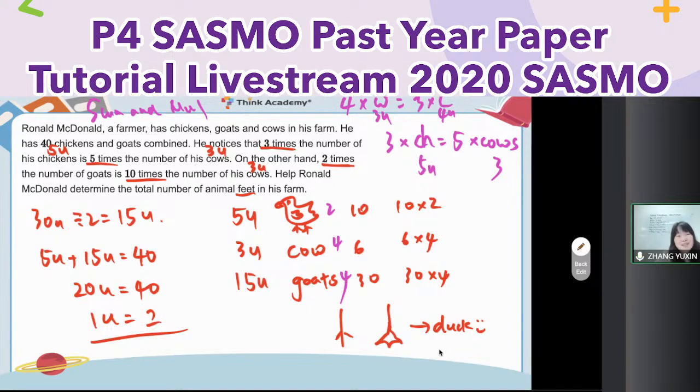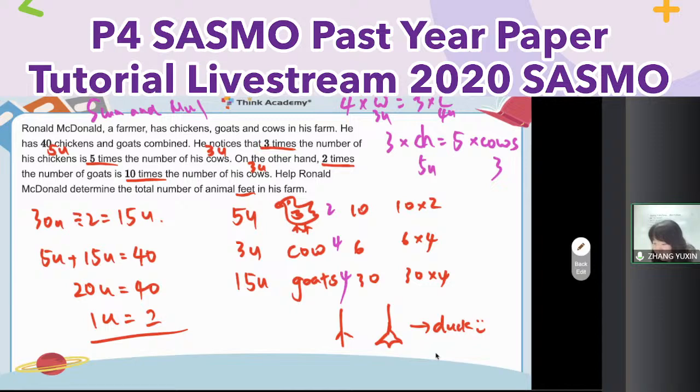But this time there are 1, 2, 3 units. As you are in P3 and P4 SASMO, sum and multiple question, always 3 units. Or always there are 1, 2, 3 animals. For P1 and P2, only 1. Yeah, really it looks like a chicken and rabbit. Okay, so do not jump into a trap, okay?